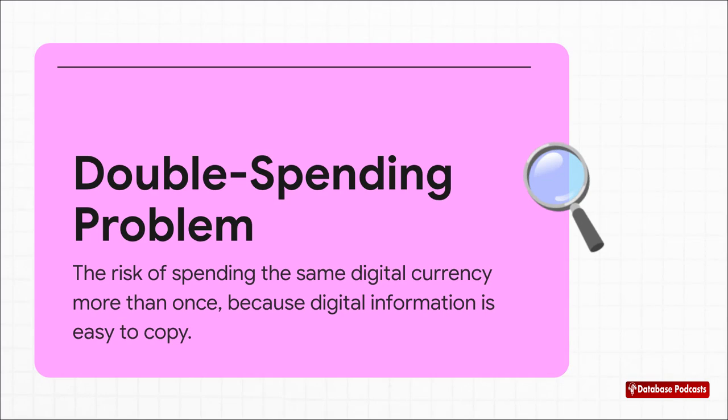Imagine you have one digital coin. You could try sending that exact same coin to two different people at basically the same time. Now, if both of those transactions are seen as valid, you've just created money out of thin air. You've counterfeited it. Any system where that's possible would just collapse instantly because no one would trust the money.